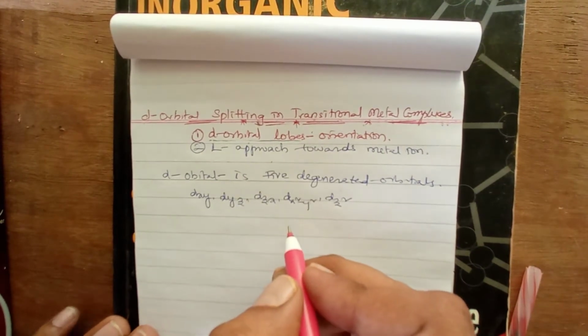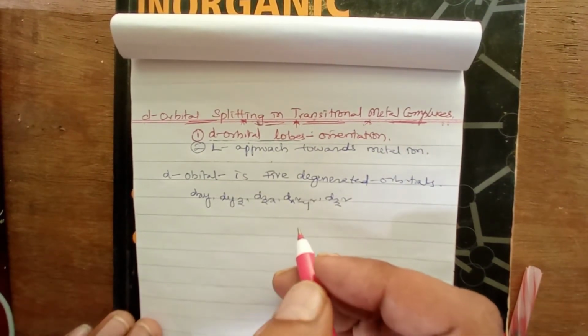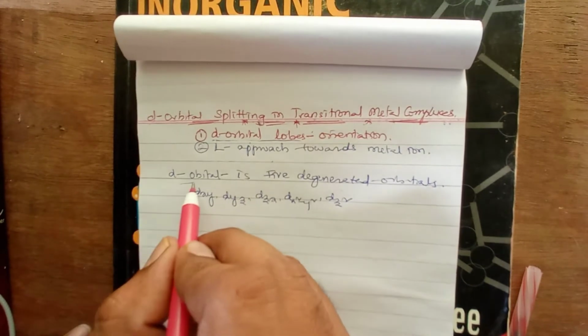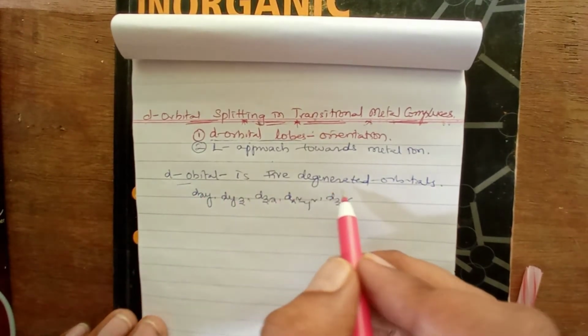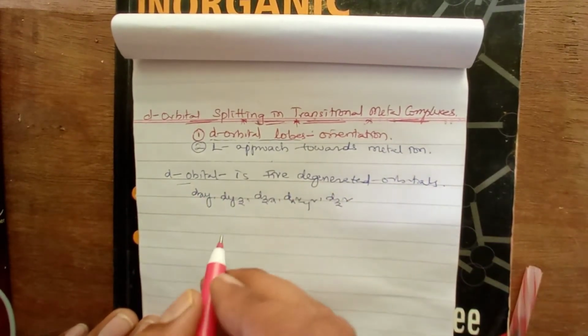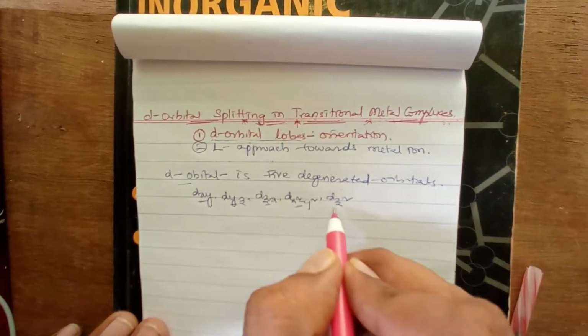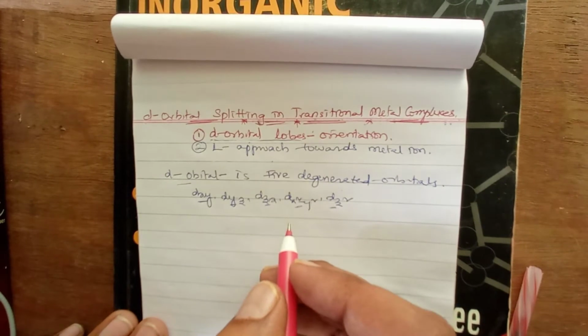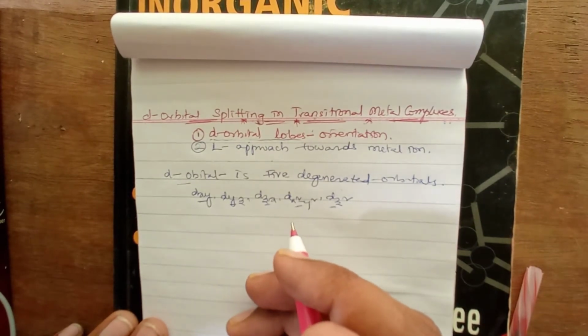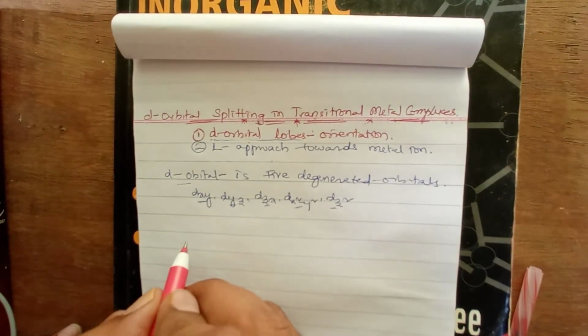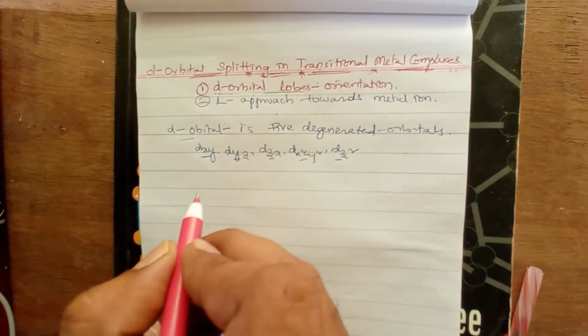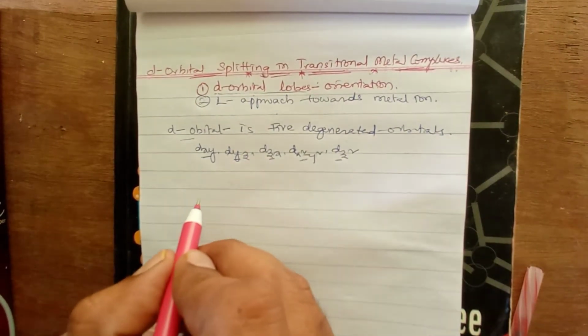These are the 5 orbitals. Collectively we pronounce them as d orbitals, which are 5 degenerate orbitals. When we go for the structure of these 5 orbitals, their lobes are differently arranged, right? There will be different arrangements for all 5 d orbitals.